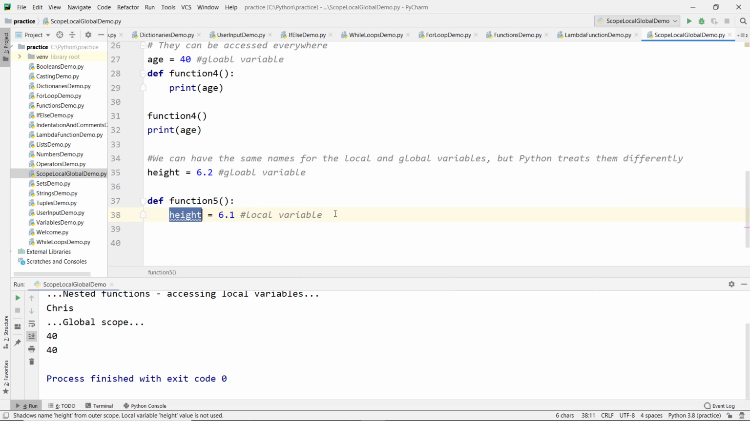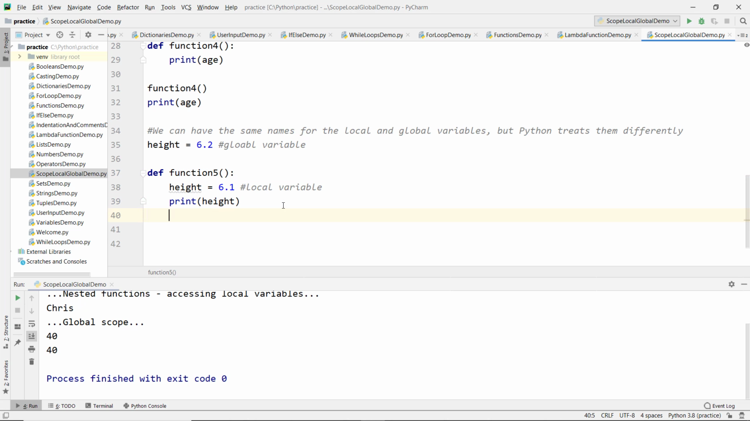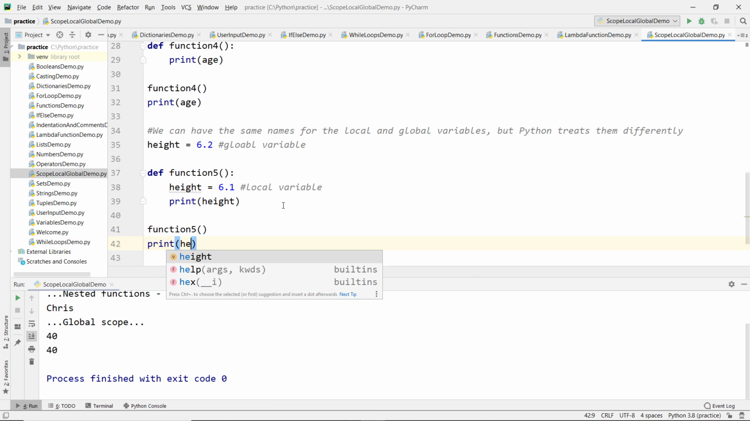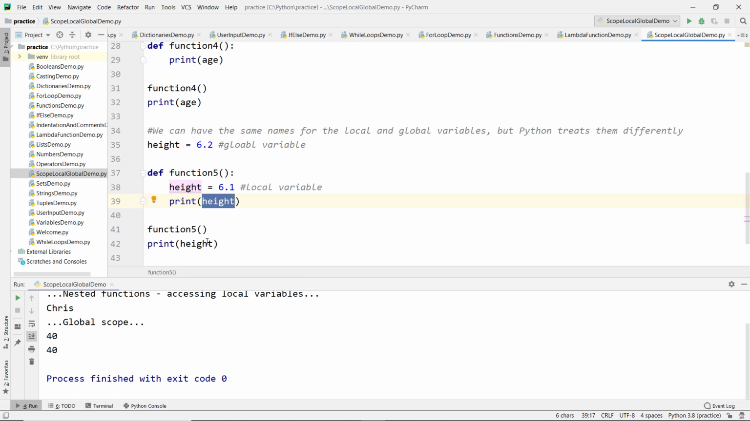Now let's print the value height and call function 5, and print the global variable. In this case height is a local variable, here it is global variable. So when we call function 5, we should see 6.1, and when we try to print the global variable, we should see 6.2. So the output should be 6.1 and 6.2. So we see 6.1 and 6.2.